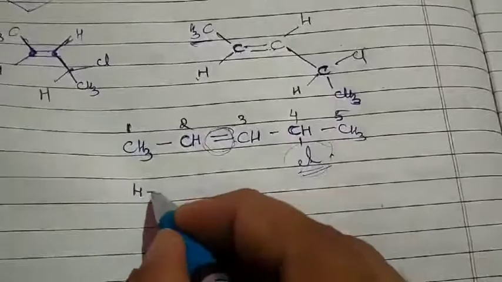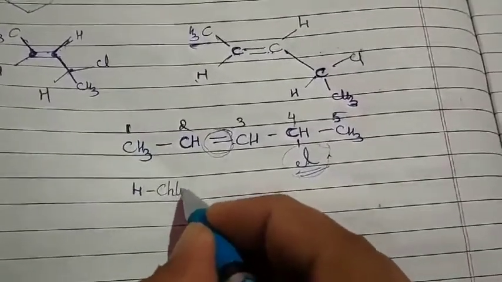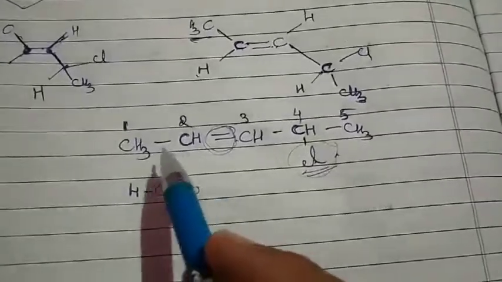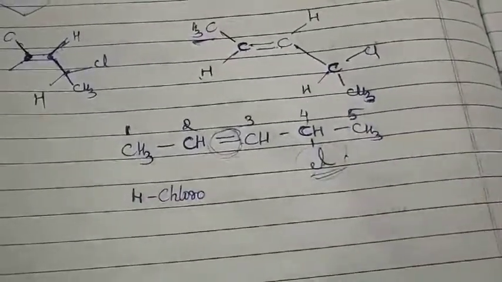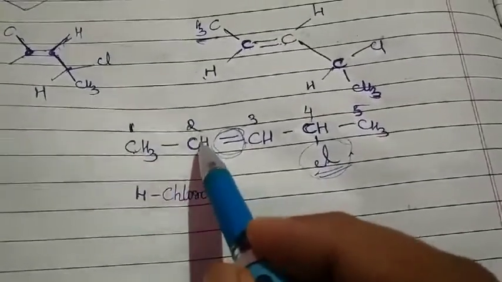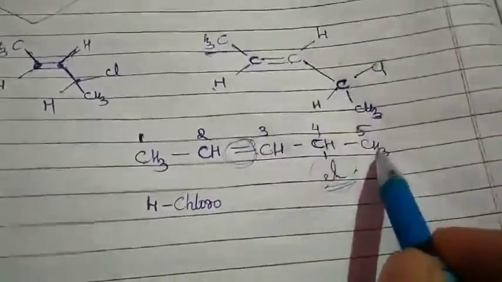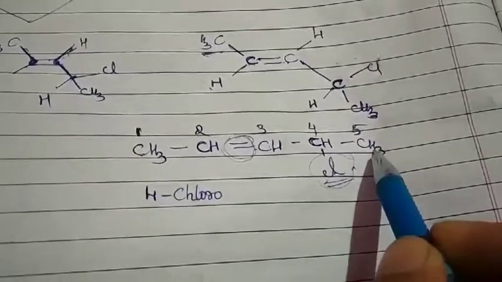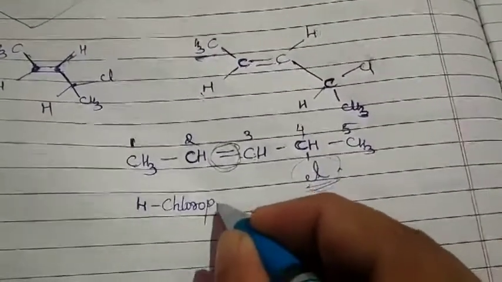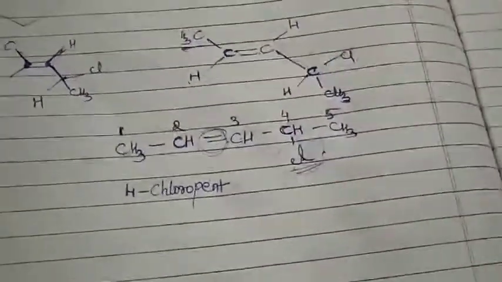Yes. Then we have to name it as chloro, the substituent chloro. And then you have to mention your root word. You know the root word, how many carbon atoms? So 1, 2, 3, 4, 5. So pent. Okay, root word is over.